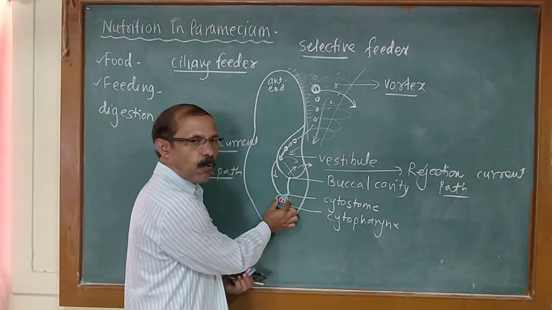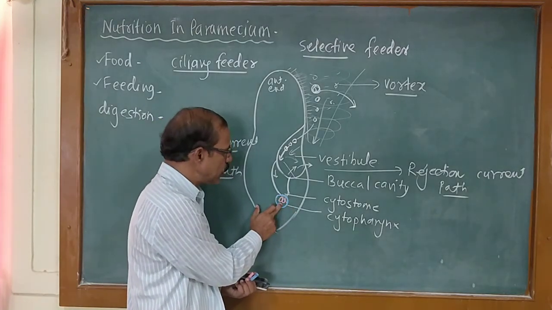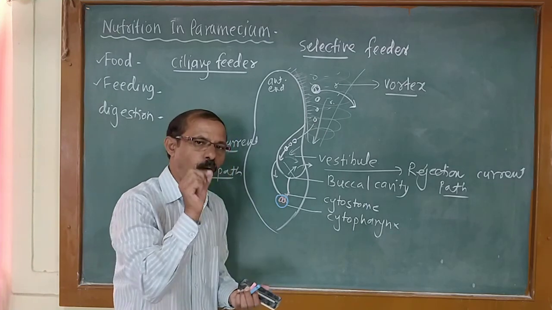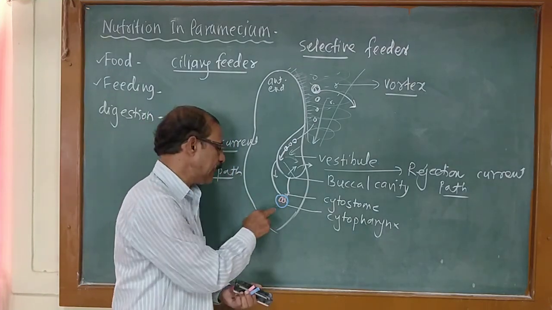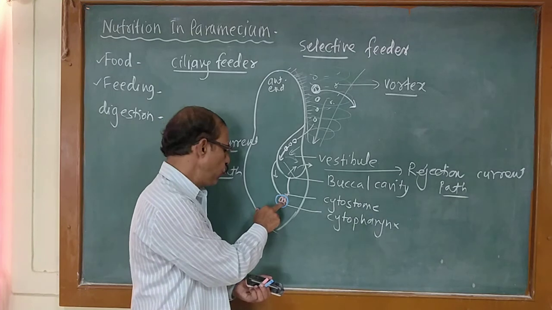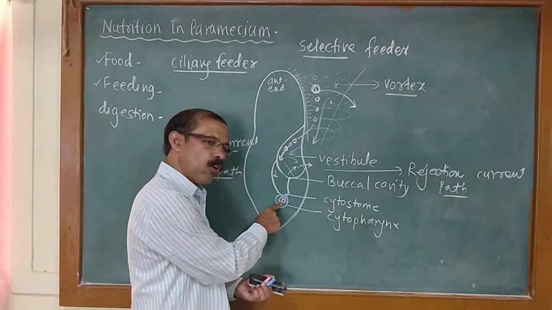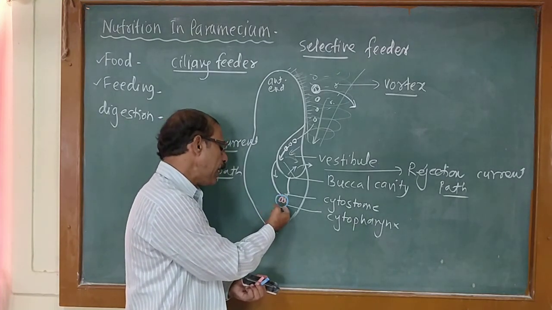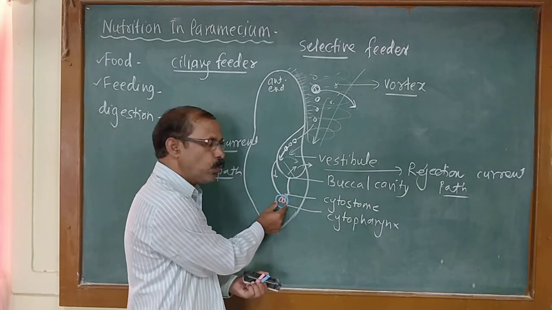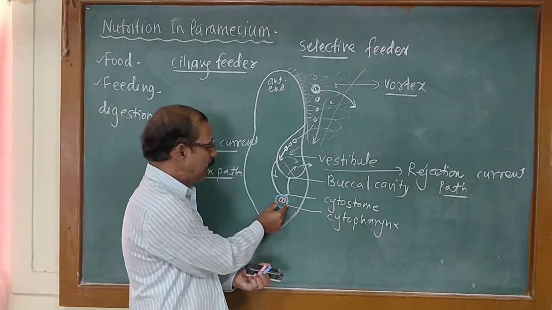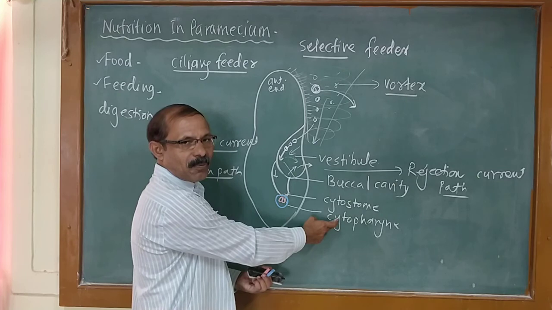A membranous vesicle is formed. The food particle along with a drop of water is covered by a membrane, and a membranous vesicle is formed at the end of the cytopharynx.